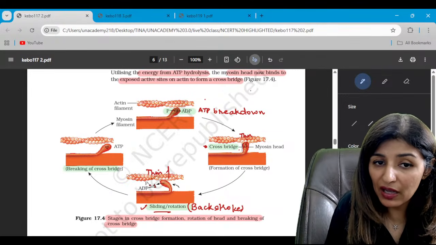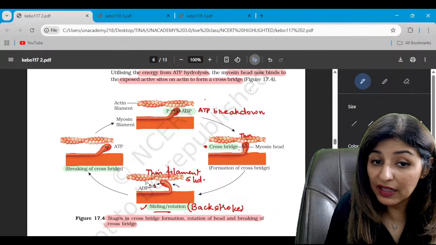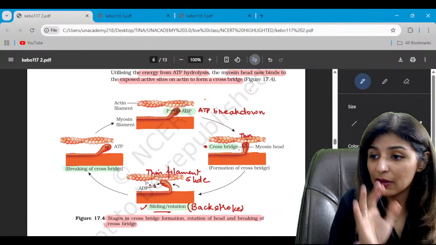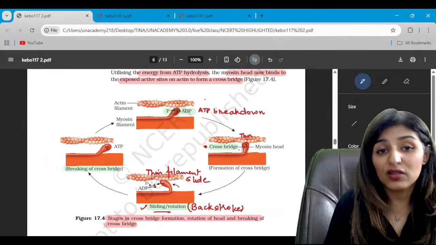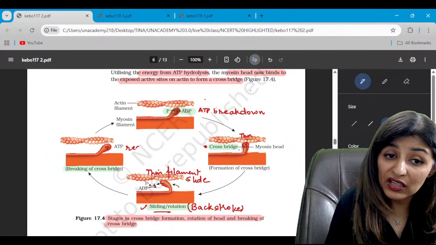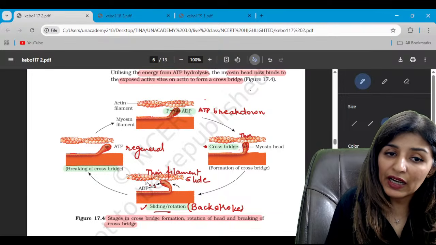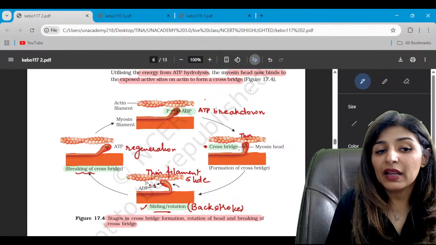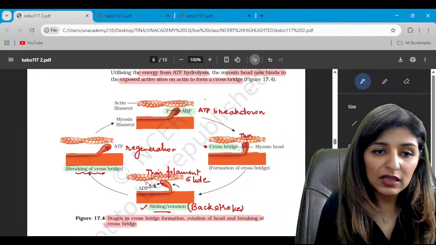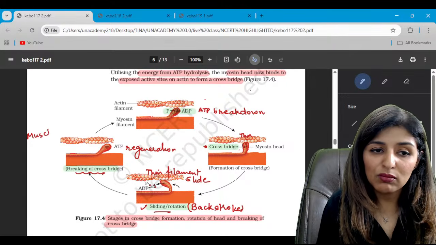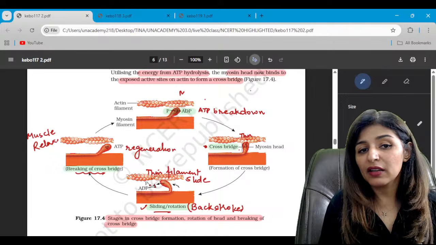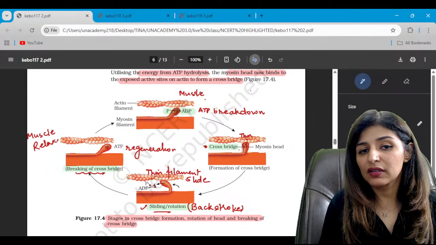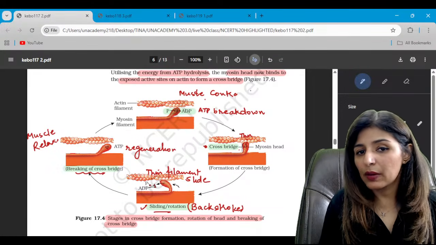So the thin filament will slide. The thick filament will never slide. The thick filament will remain the same. Is that clear? And after that, if we want the muscle to relax, then ATP regeneration should take place. So when ATP comes back, there is breaking of the cross bridge and the muscle relaxes. This leads to muscle relaxation. This is the beginning of muscle contraction. Is that clear to everyone?